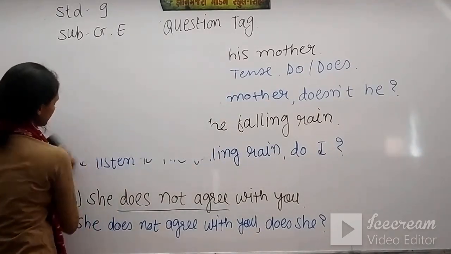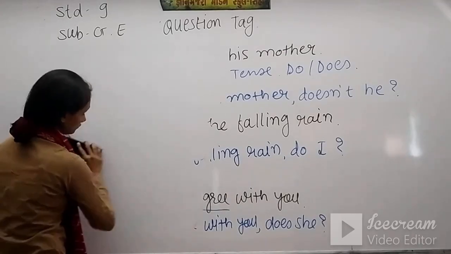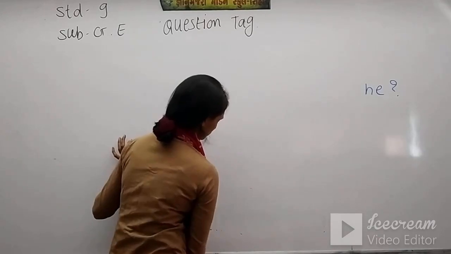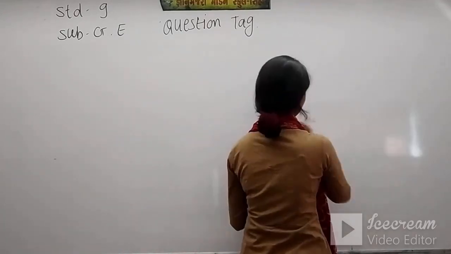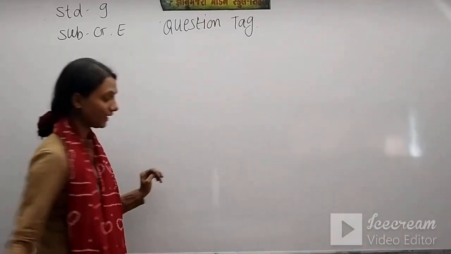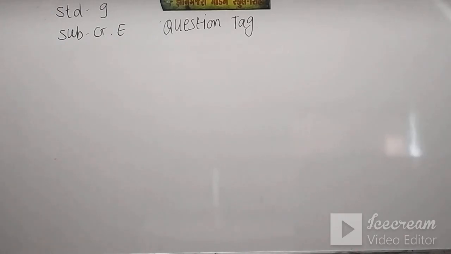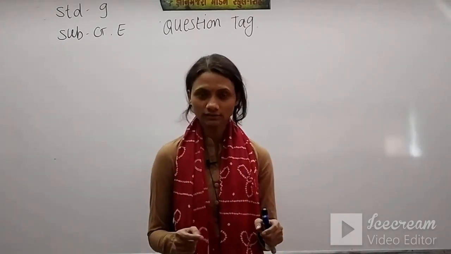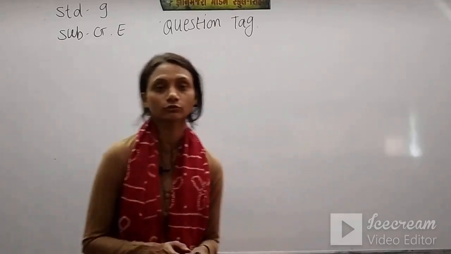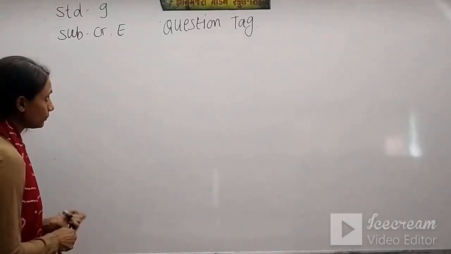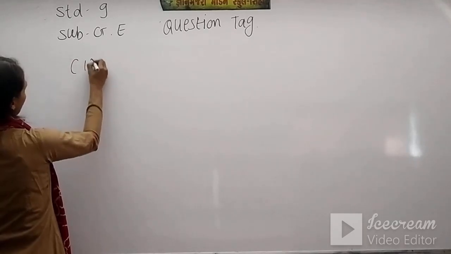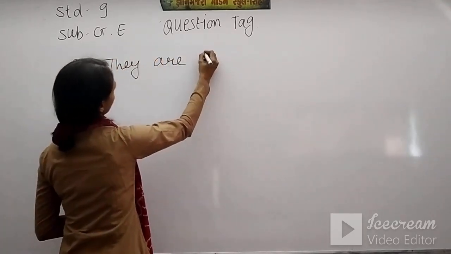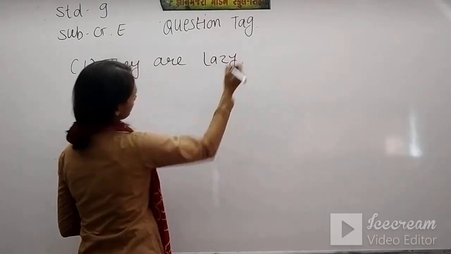Another sentence is. One more thing, student, and very important. When you have to use a negative question tag, at that time you have to use short form. Means suppose you have, see, they are lazy.